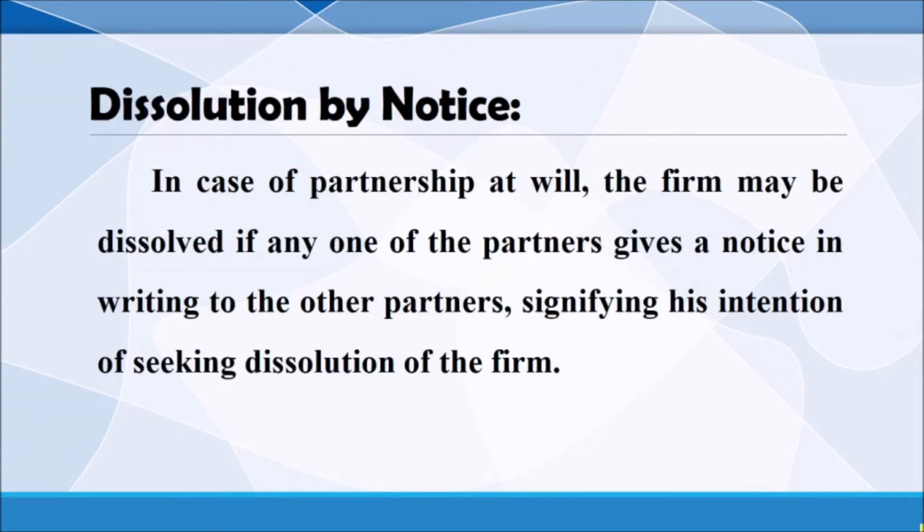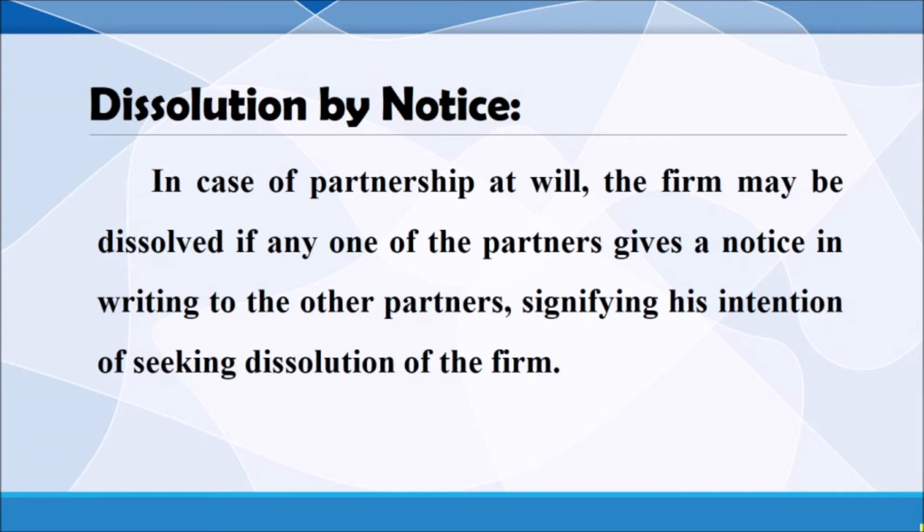Also, the dissolution of the partnership will occur when one of the partners gives a notice in writing to the other partners, and that notice will include his intention of seeking dissolution of the firm. At that moment, they will join together and conduct one meeting.